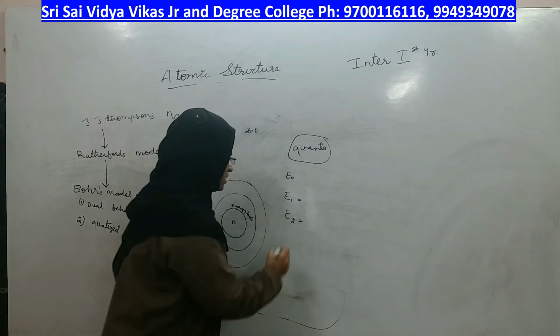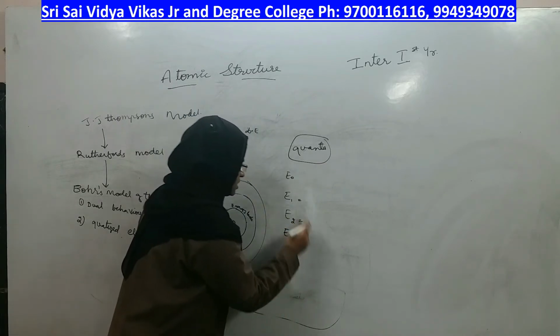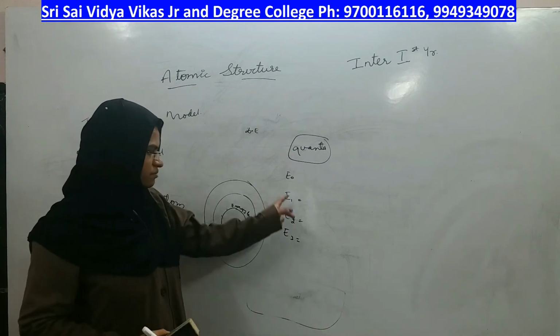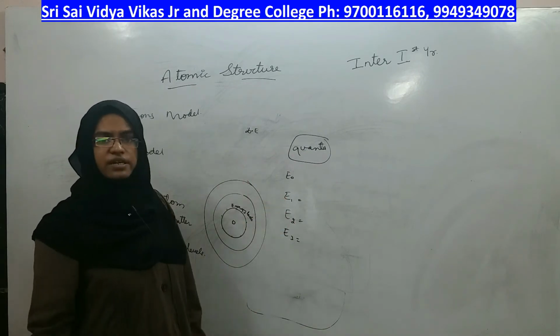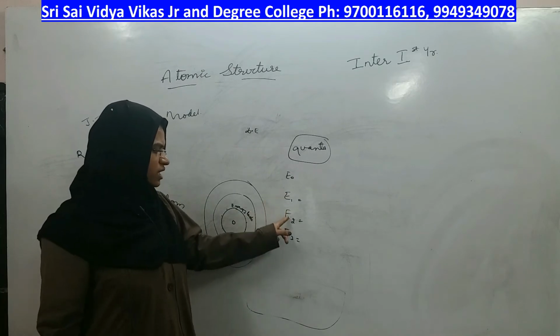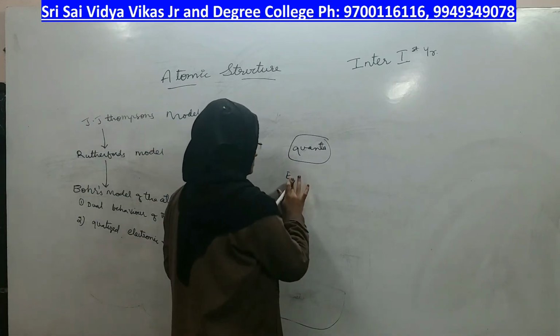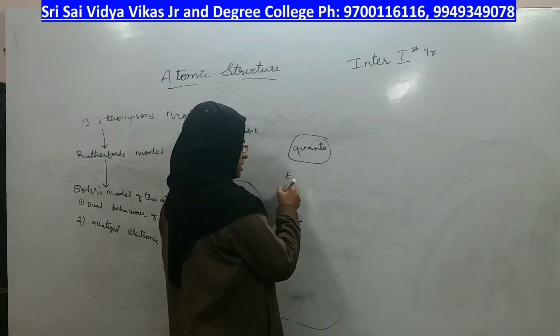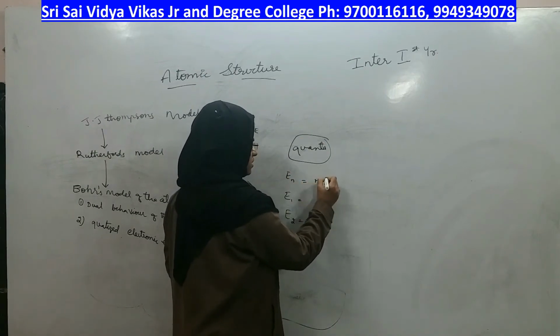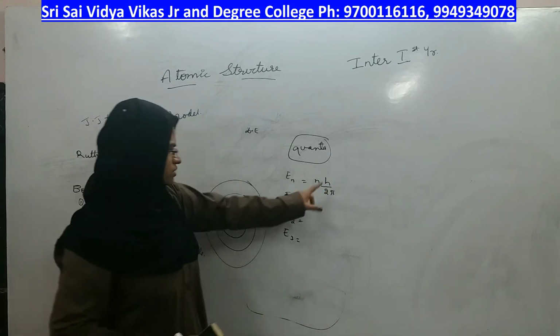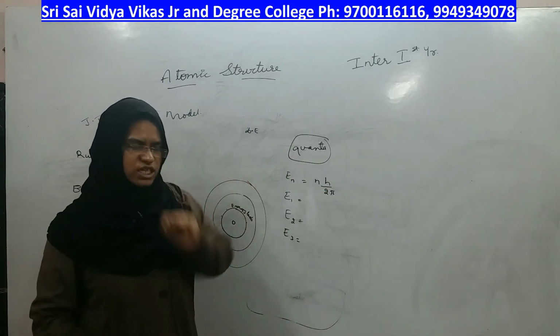Second energy level, third energy level, different electronic energy levels are already fixed, and they are called quantized energy levels. That means for each level, suppose the nth level, nh by 2π, this much quanta of energy will be there for each level.